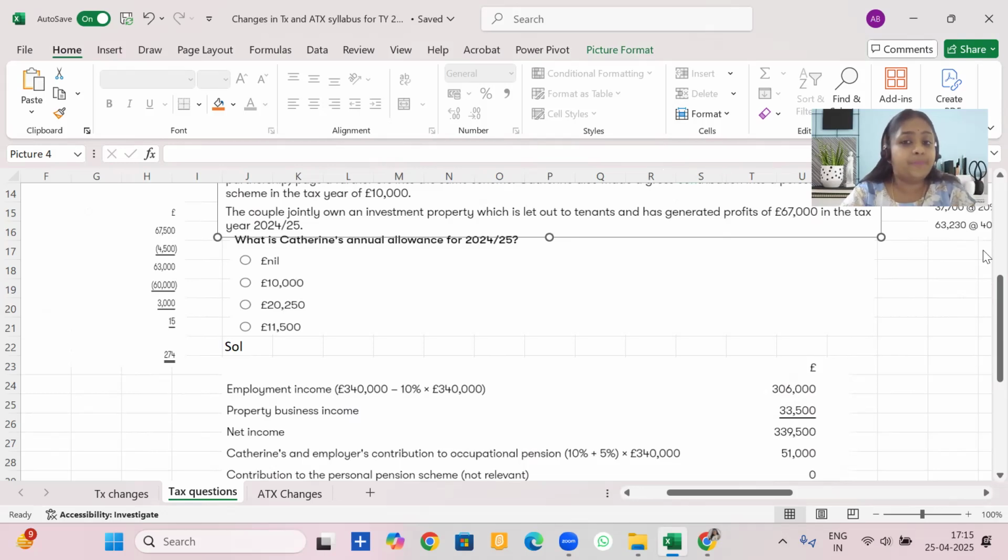I hope I've absolutely made it clear how to calculate the tapering of AA when you have these enhanced allowances, and the limit has also increased for calculating the tapering.